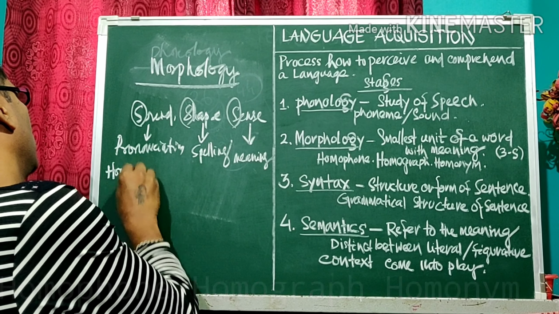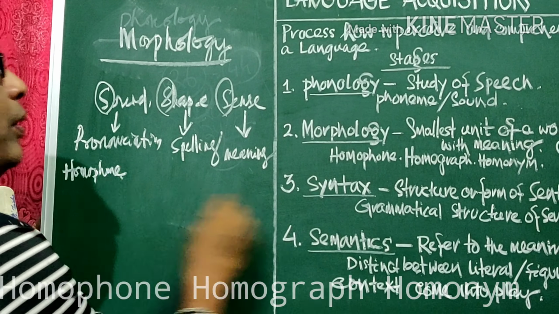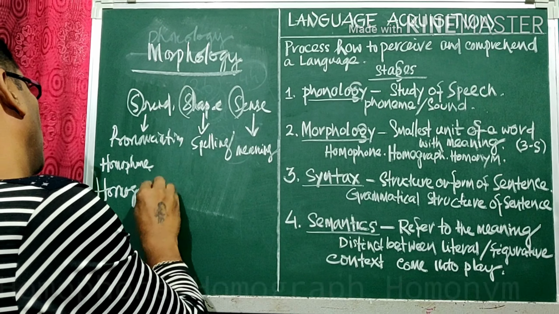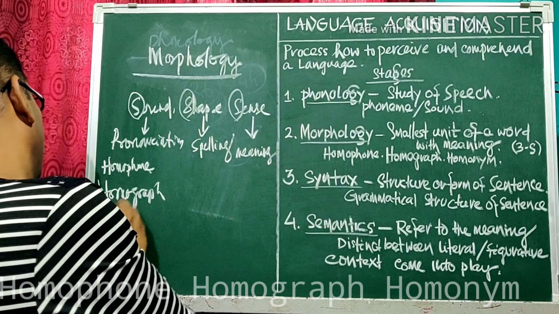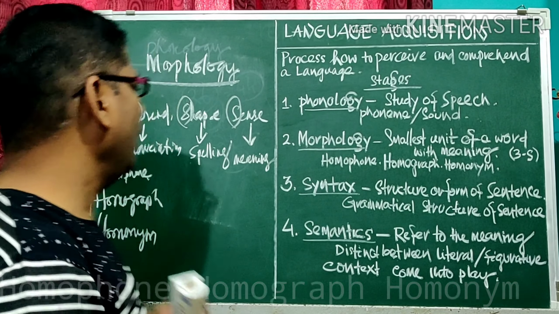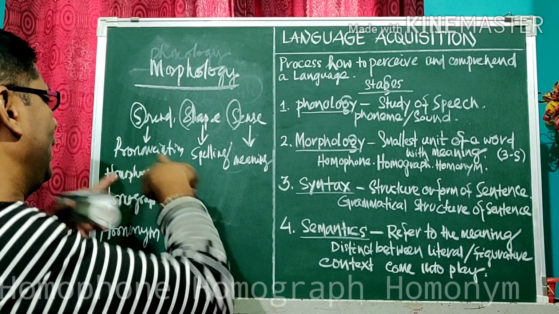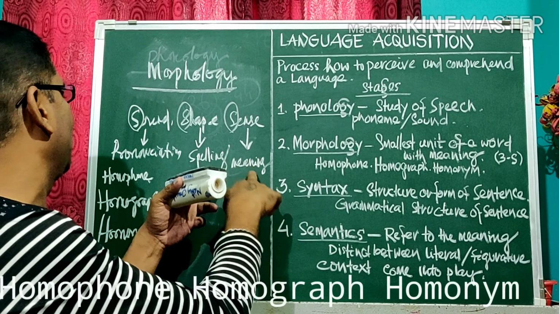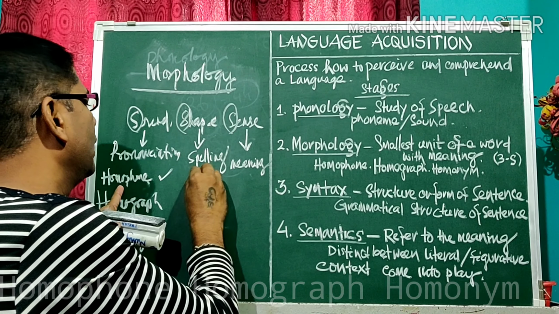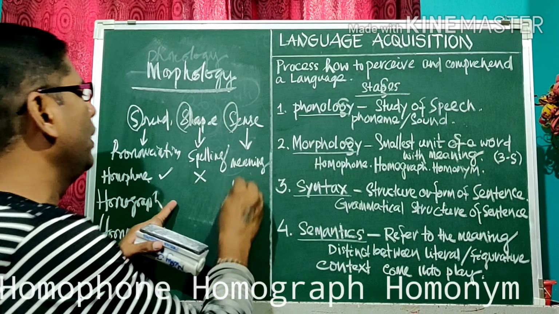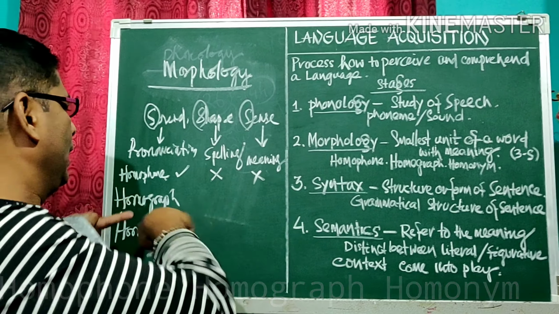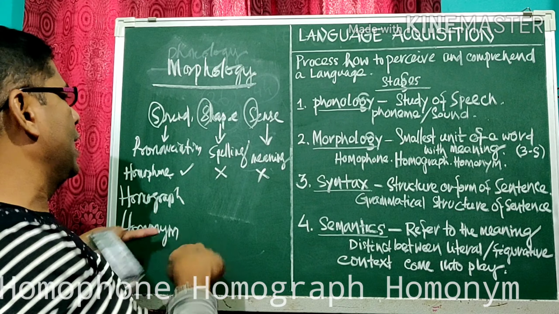First, homophone, then homograph, then homonym. Okay? Now, it relates with pronunciation, spelling and meaning. A word, pronunciation same, spelling not same, meaning different. So it is called homophone. Okay? You can see the table so that you can easily understand.